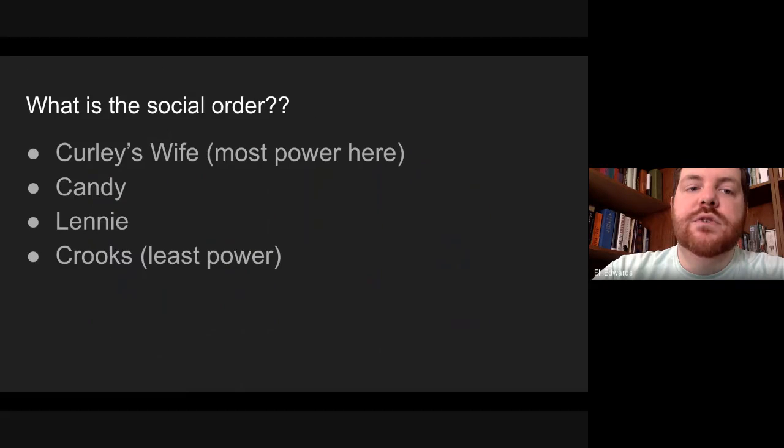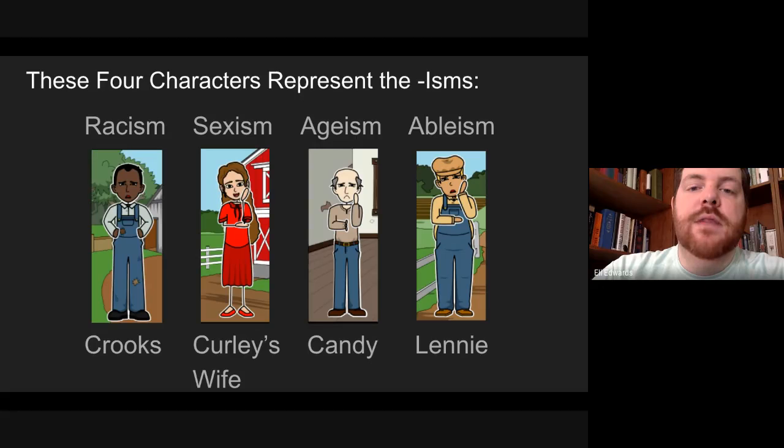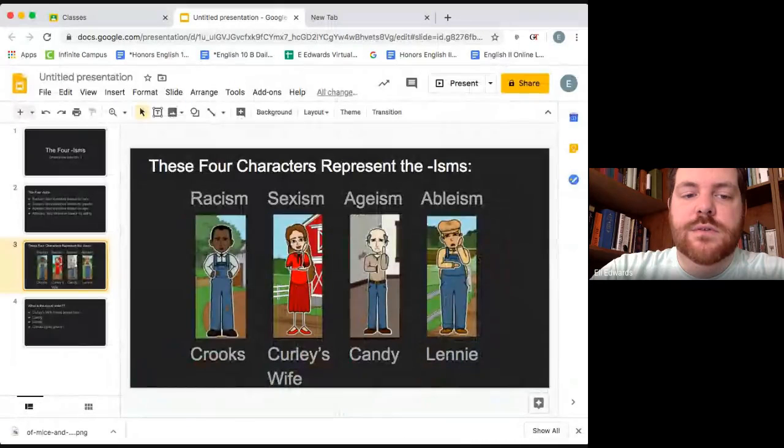Now, what is the social order? Well, Curly's wife definitely has the most power here, and you'll see that in this chapter. Then it's probably Candy, then Lenny, and then at the very bottom is Crooks. Crooks has the least amount of power. So just keep in mind the four isms and which characters represent these things. And again, it's just reinforcing that at this time period, this is what it was like for the people in America. So that is the four isms.